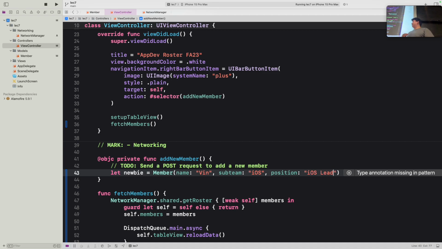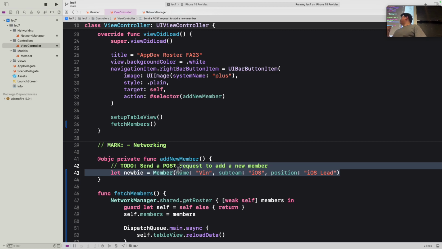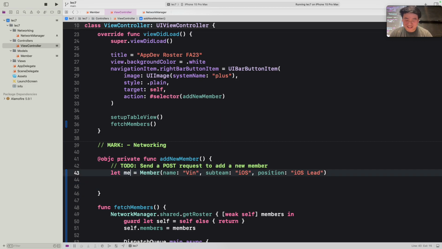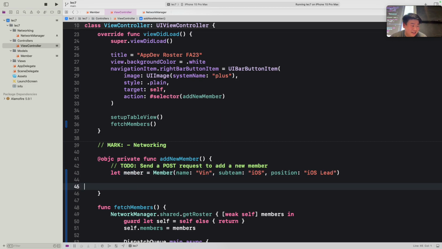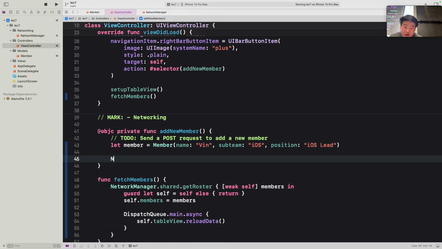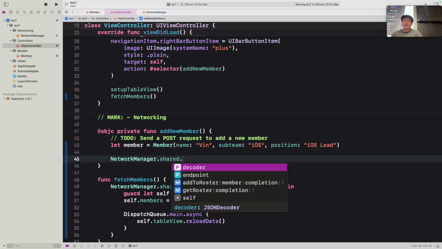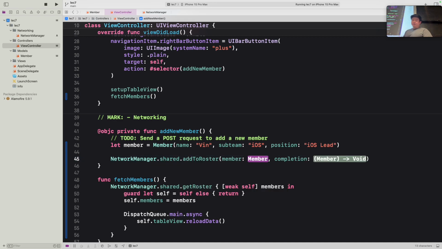Okay, so we're adding this. Normally, like I said before, we would use text fields and such to obtain this information from the user. But just for simplicity's sake here, we're only going to create this hard-coded newbie here, or I guess member. And then, yep, now that we have that, we want to, again, like we did here, call NetworkManager and grab that shared instance. And this time we want to add to the roster. And you can see we actually input our member here.